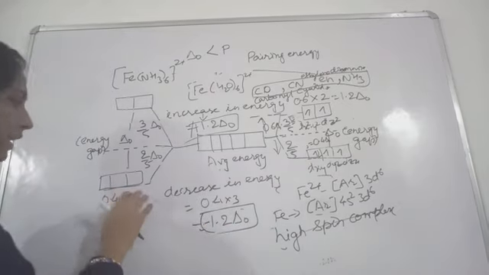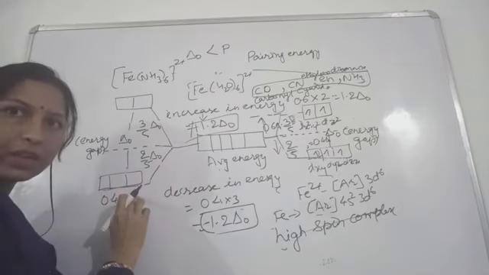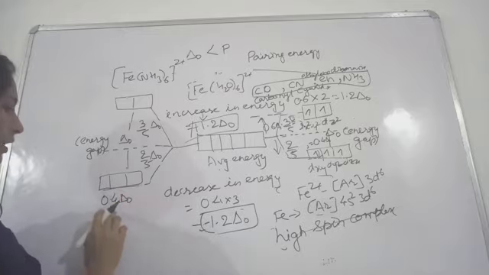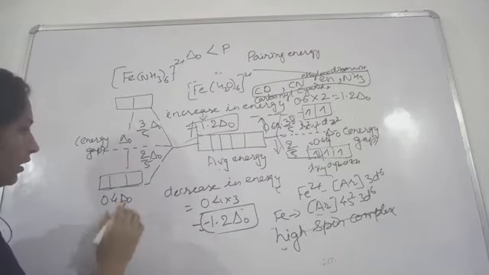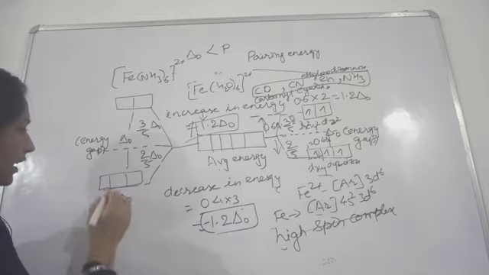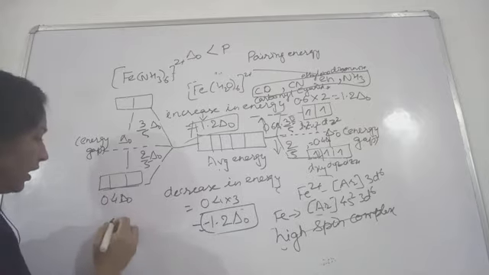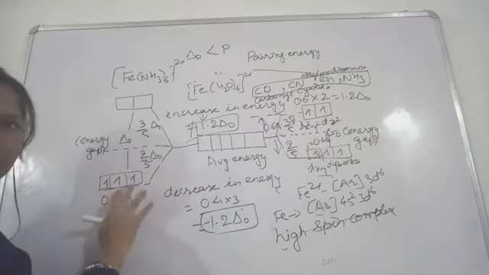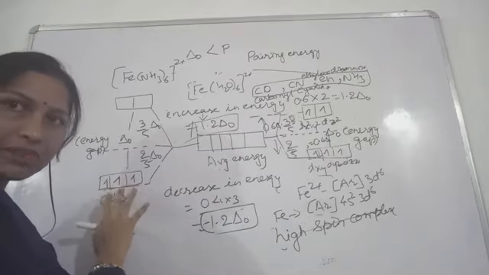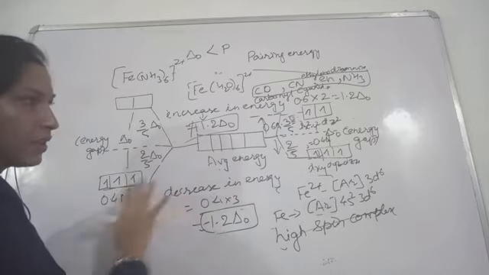Now in this case, check how we are going to arrange the electrons. The first electron will come here, second here, third here, so for filling of 3 electrons it is the same.